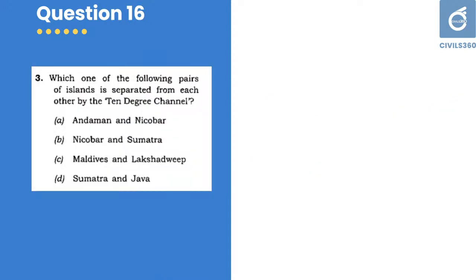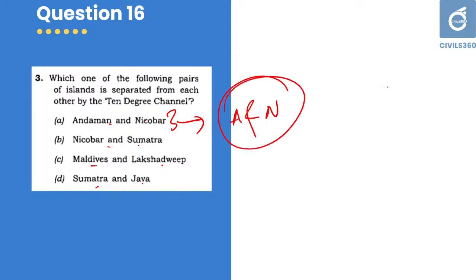Next one, question number 16. Which one of the following pairs of islands is separated from each other by the 10-degree channel? Andaman and Nicobar, Sumatra and Java, Maldives and Lakshadweep. This is very simple. Andaman and Nicobar Islands are separated by the 10-degree channel. So a very simple, direct question. You should not make a mistake on these types of questions.